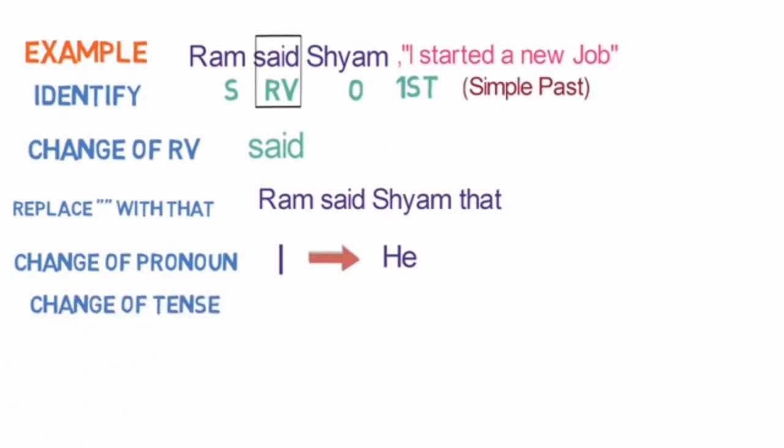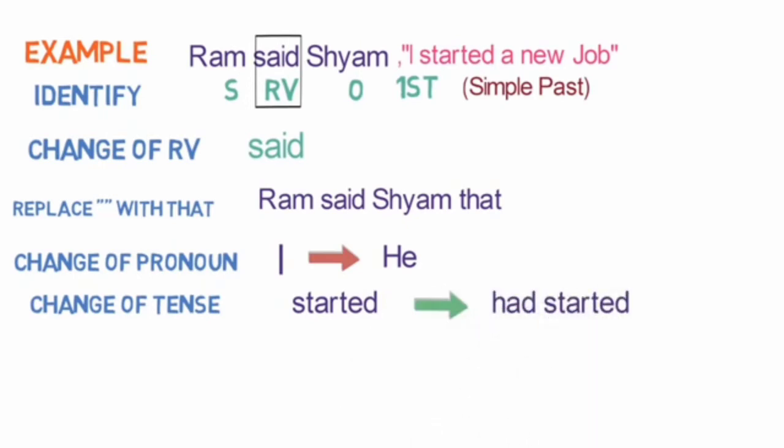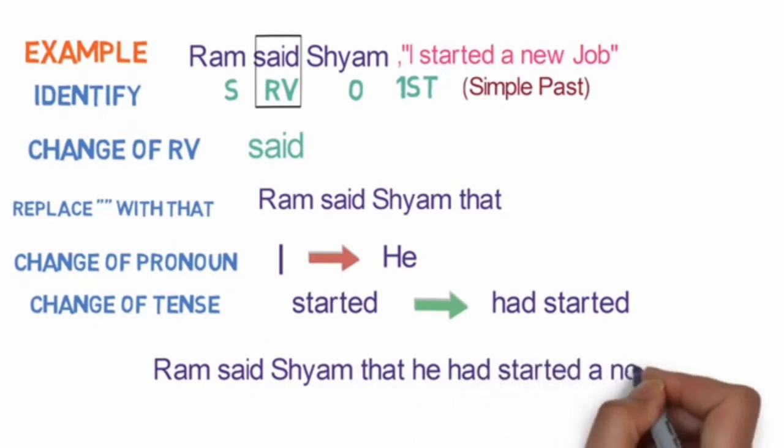Here the tense is simple past, so it gets converted to past perfect. In this case, started will be converted to had started. And sixth step won't come here as there are no words referring to time in the reported speech. So the final outcome is Ram said to Shyam that he had started a new job.